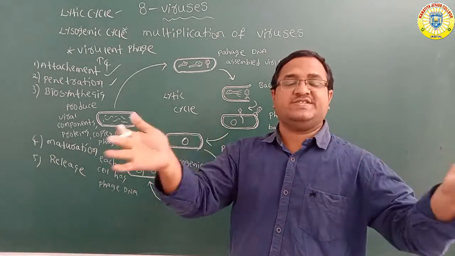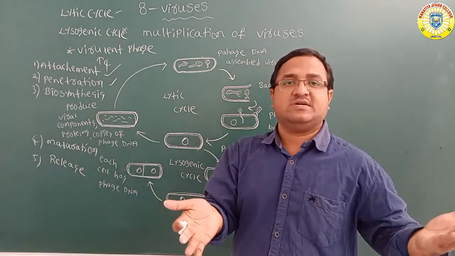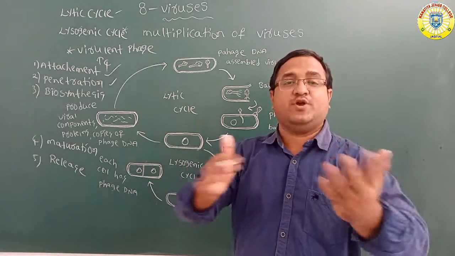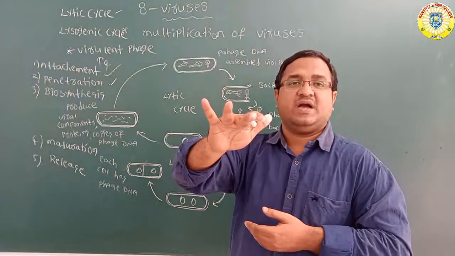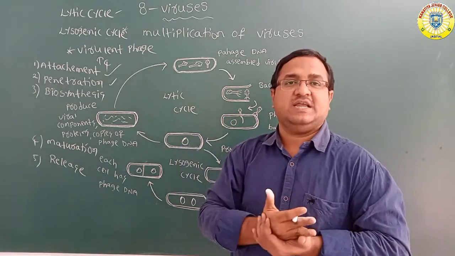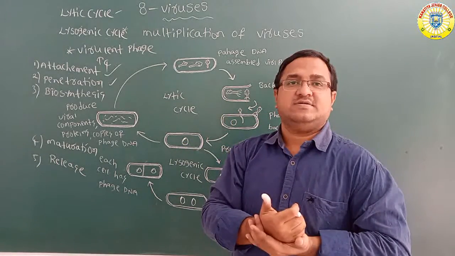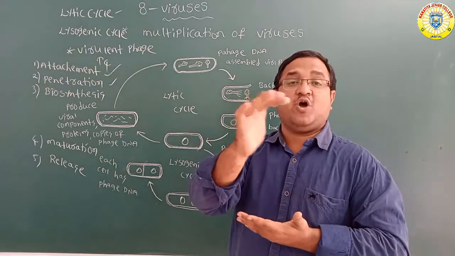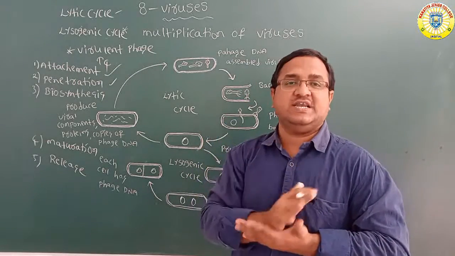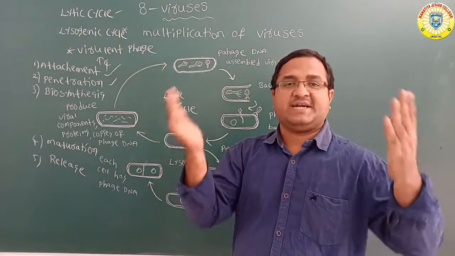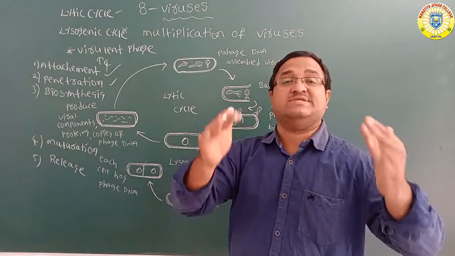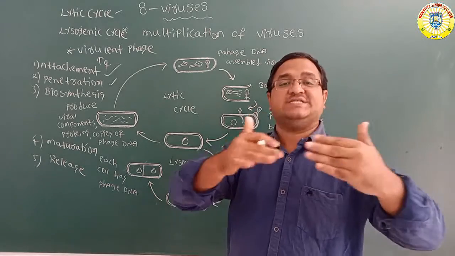How are more and more phage DNAs, enzymes and proteins produced? Whenever the phage DNA enters into the host cell cytoplasm, by using the metabolic machinery of the host cell, more and more bacteriophage DNAs, enzymes and proteins are produced.